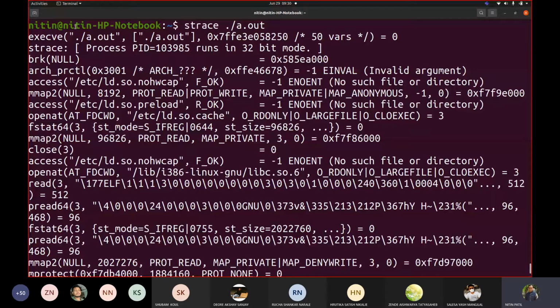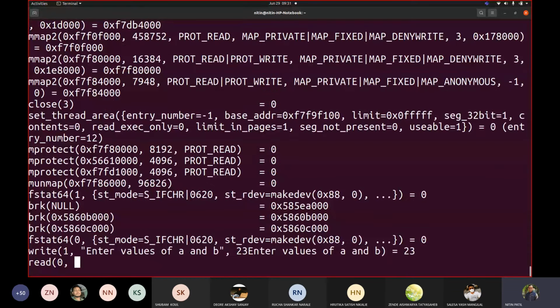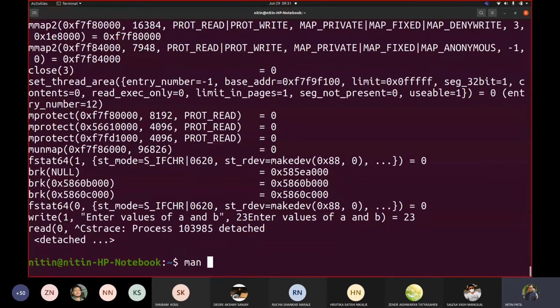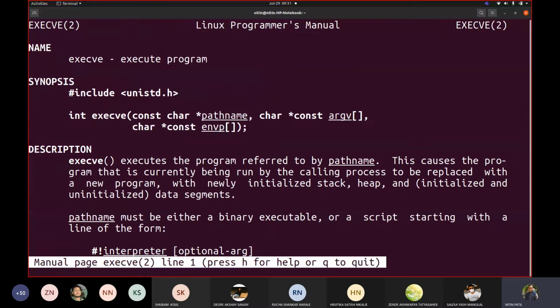So it started with execve. Now let us try understanding what exactly it is. Let me terminate this and run man execve. So what is this? It says execute a program. Let us read about this.